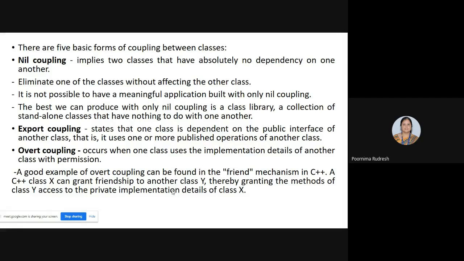Understood? What is nil coupling? Yes, Sudeep?